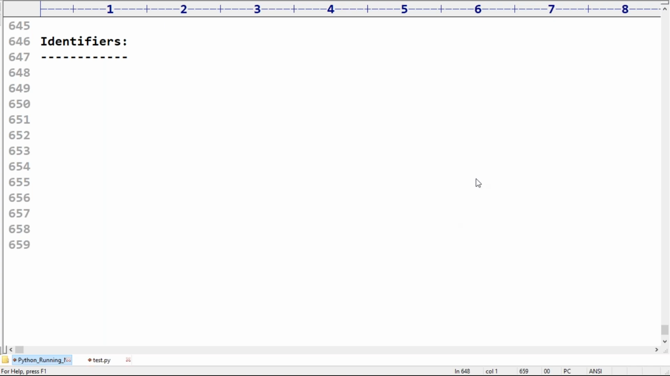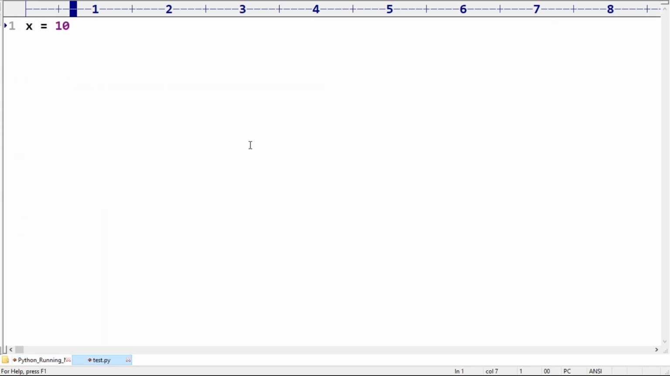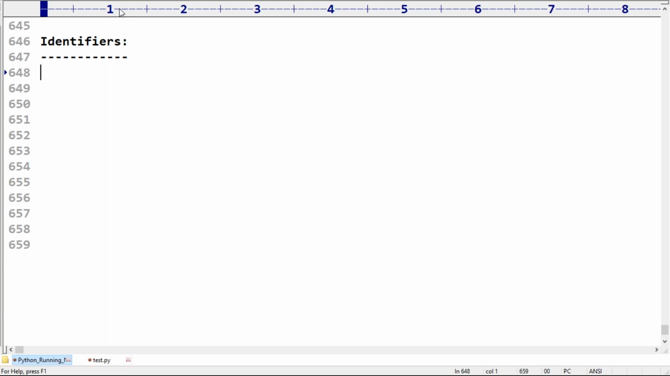Remember this. Suppose I take x is equal to 10. What is this x? x is the name of the variable. Suppose two variables are there, how can I identify each one? This is x, this is y. This name in a Python program is by default considered as an identifier, which can be used for identification purpose. A name in a Python program is called an identifier.